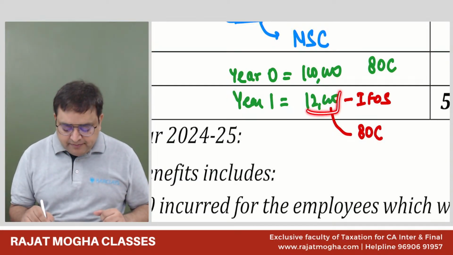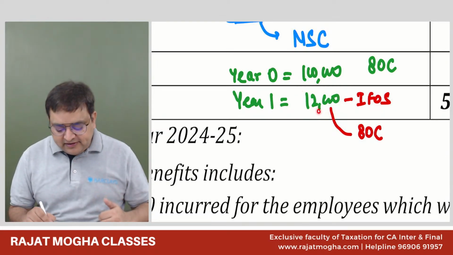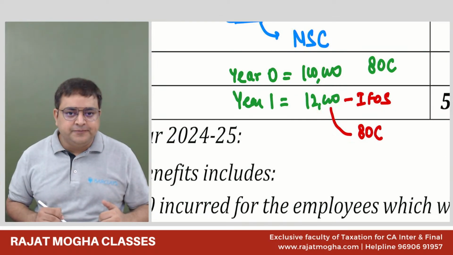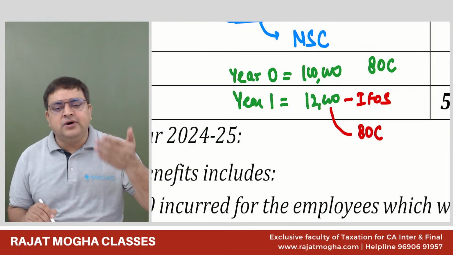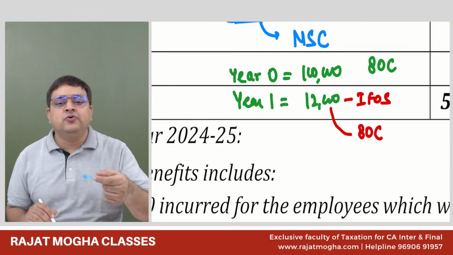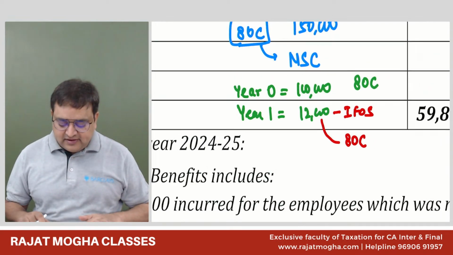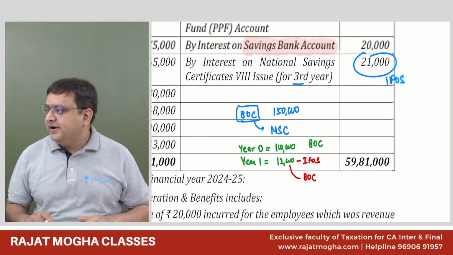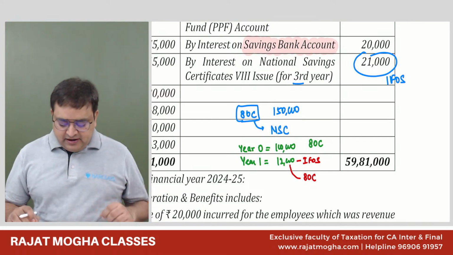So first, make it your IFOS income also. And also this interest is eligible for 80C. And not only in year 1, in year 2, year 3, year 4, whenever you earn interest, that interest becomes your IFOS income and also an eligible investment for 80C. Guys, have you understood or not? Everybody understood, sir. Yes, sir.